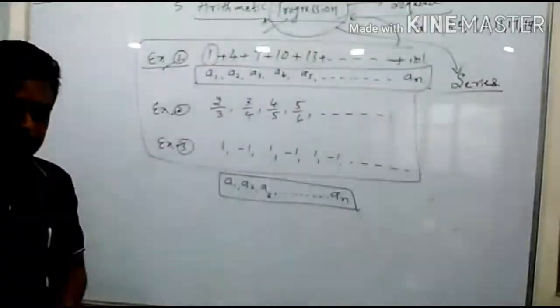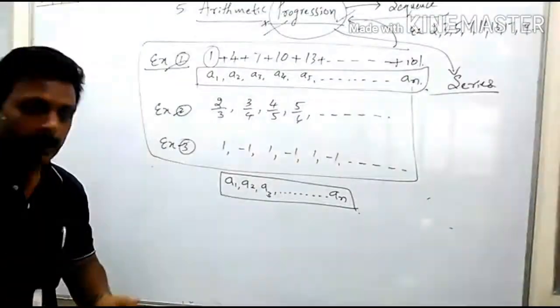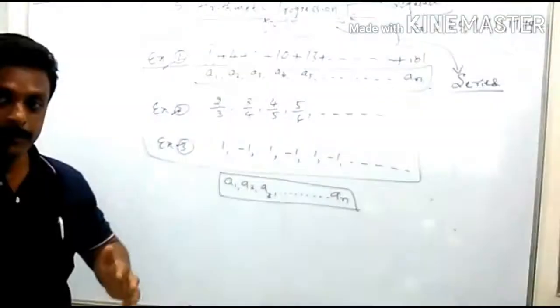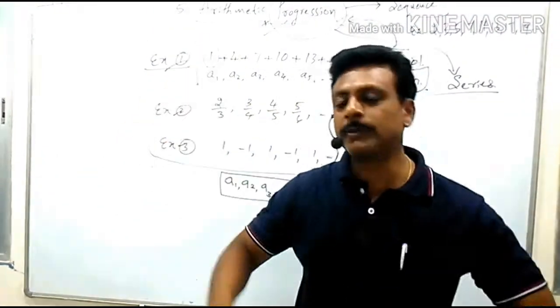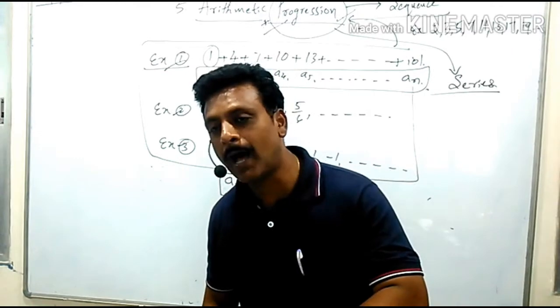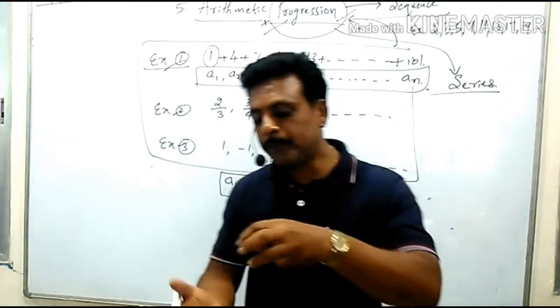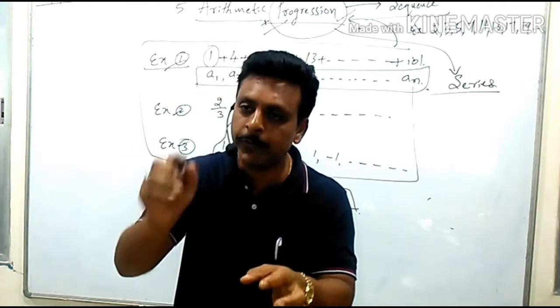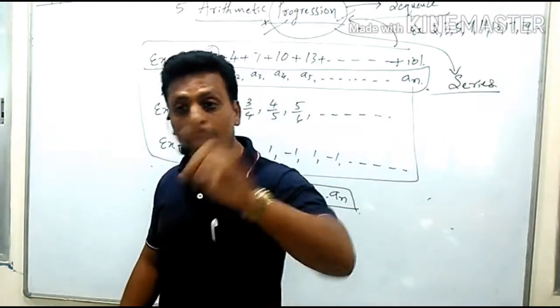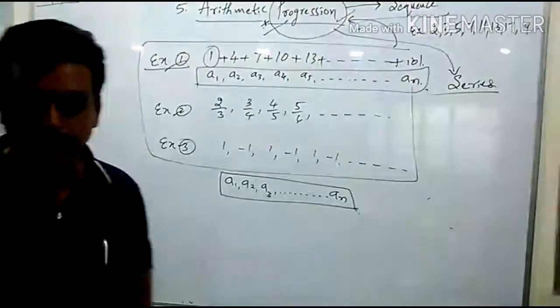Series is nothing but the sum of the terms of a progression only. A series exists only if the terms are in progression. If the given numbers are not in a progression, even if you add a plus sign, it is not called a series.